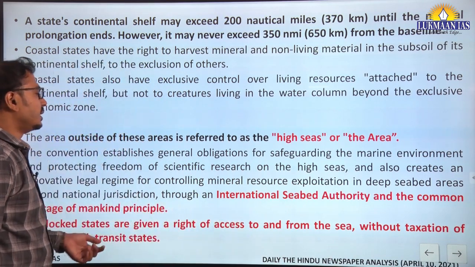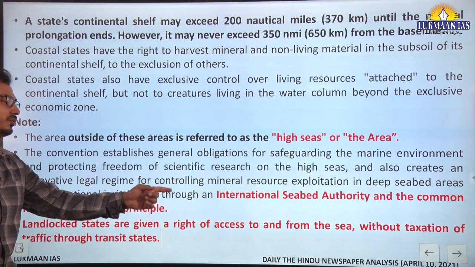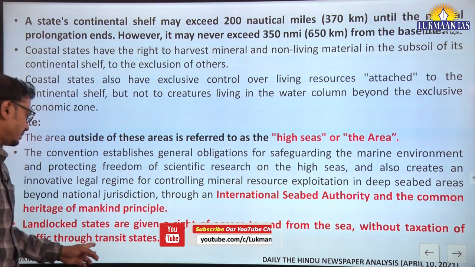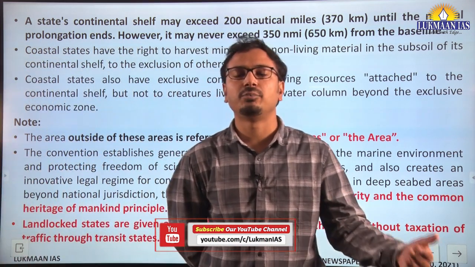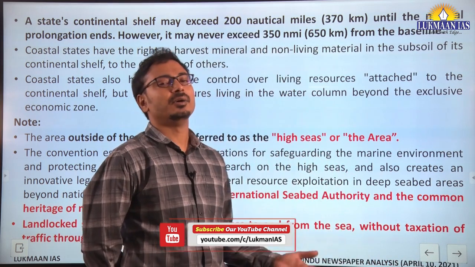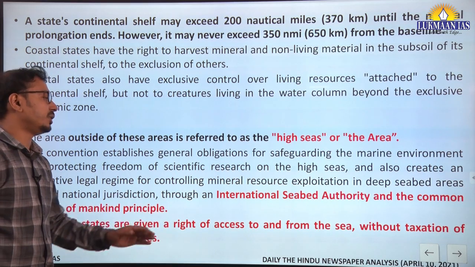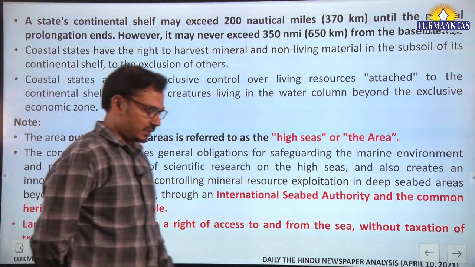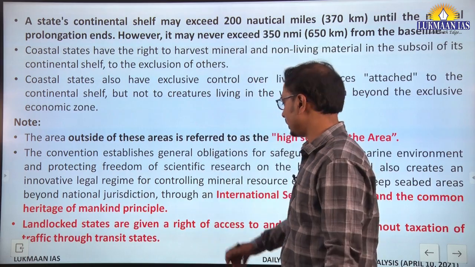Okay, along with that, landlocked states are given the right of access to and from the seas, without taxation of traffic, through the transit states. So for example, Nepal and Bhutan also have access to and from the sea given according to this particular convention.